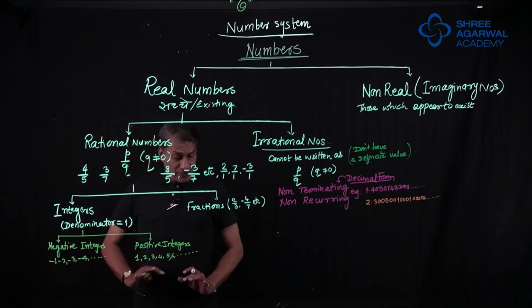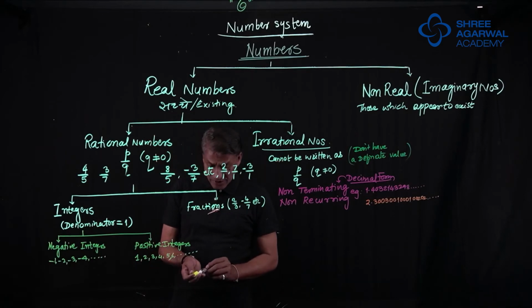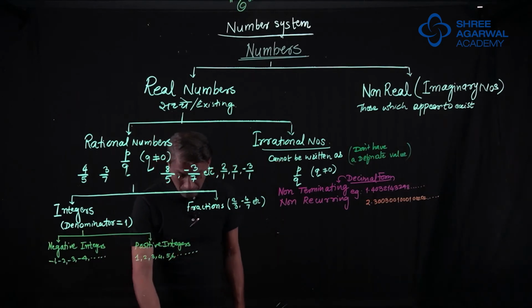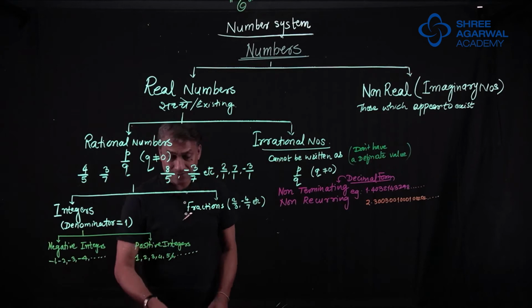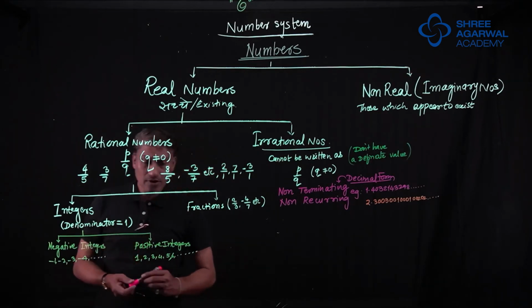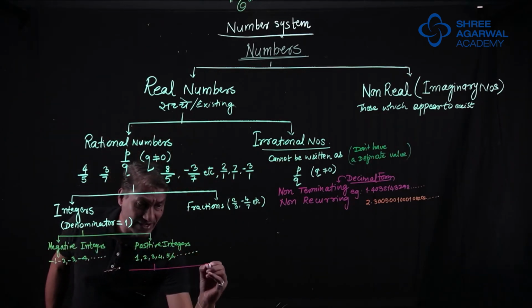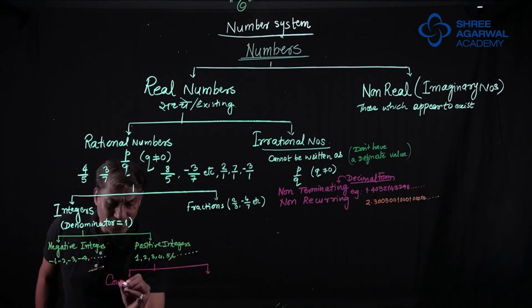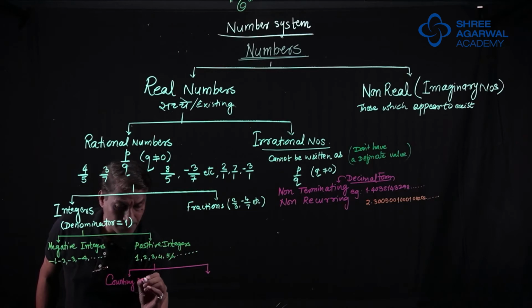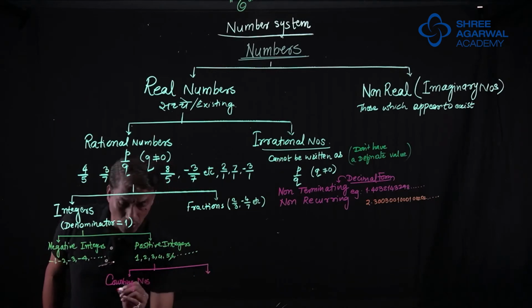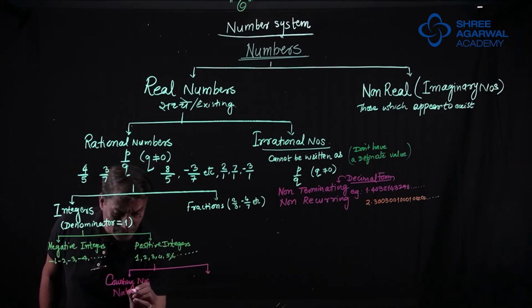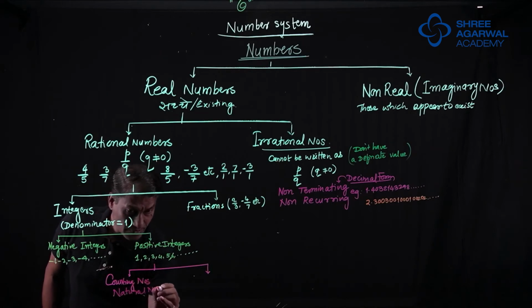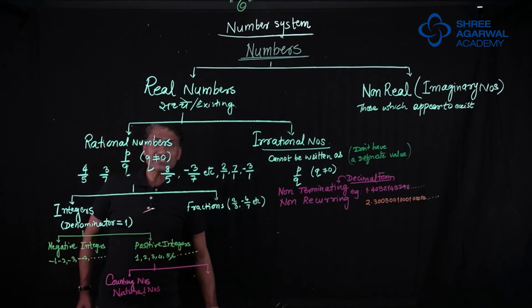Now, if you talk about negative integers and positive integers, again they are classified. How are they classified, sir? Positive integers are classified as counting numbers, and they are also called natural numbers.